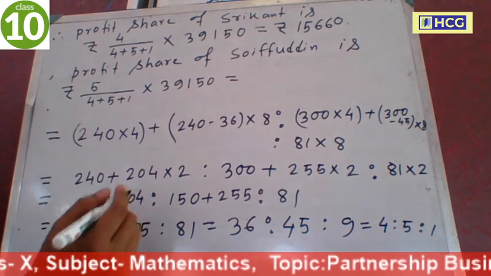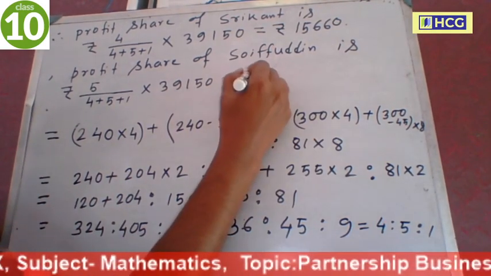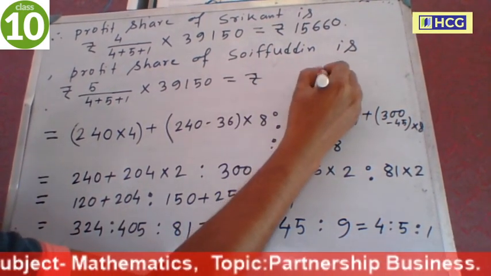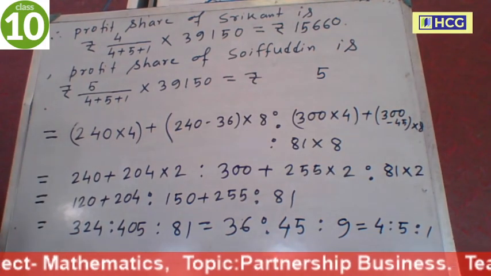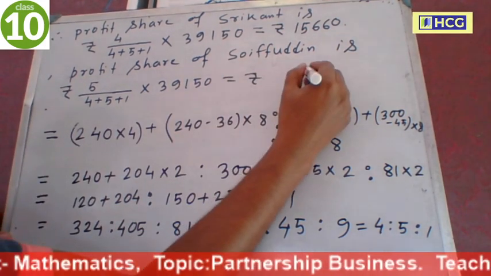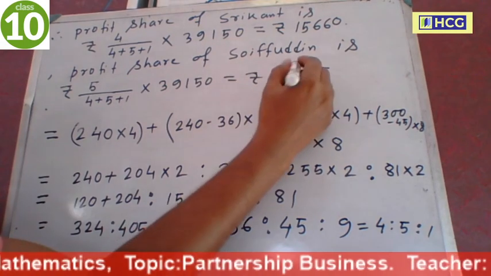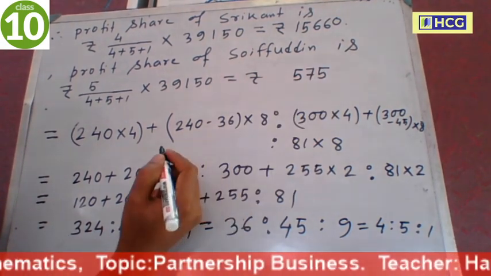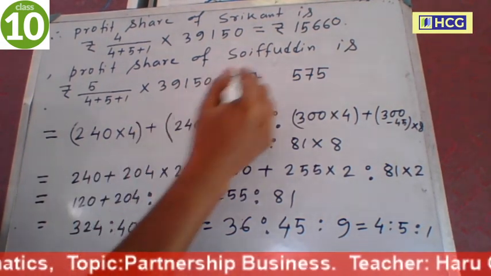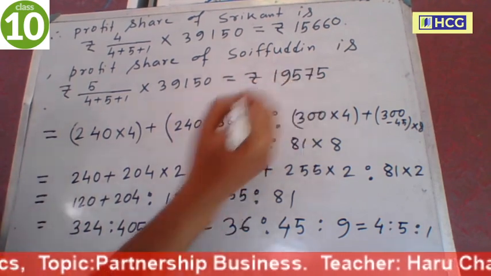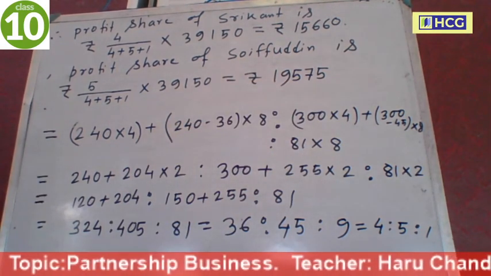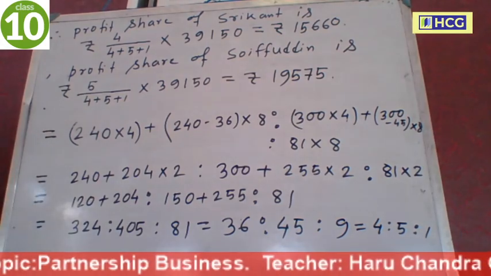Now 0 cancel, so 5 fives are 25, carry 2, 5 ones are 5, 5 plus 2 is 7, 5 nines are 45, carry 4, 5 threes are 15, 15 plus 4 is 19. 19,575. This is the profit share of Saifuddin.